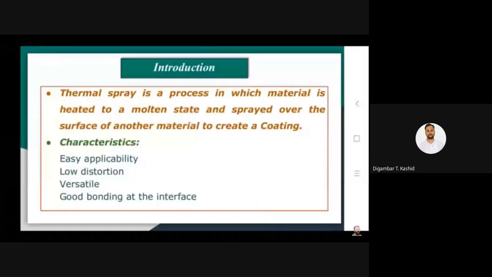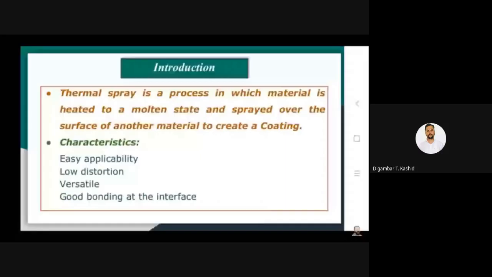As you are depositing it by spraying, there is very little distortion of the substrate. There is very good bonding at the surface, but the bonding is not as strong as in weld overlaying or hot dipping, because the mechanism of bonding is basically mechanical interlocking. So there is very little diffusion at the interface.